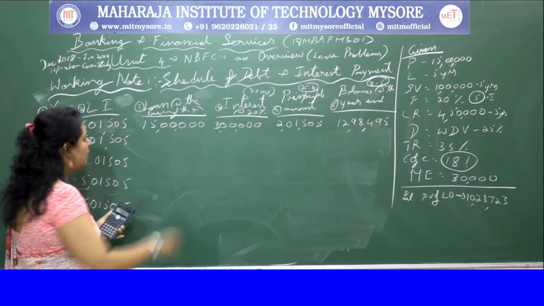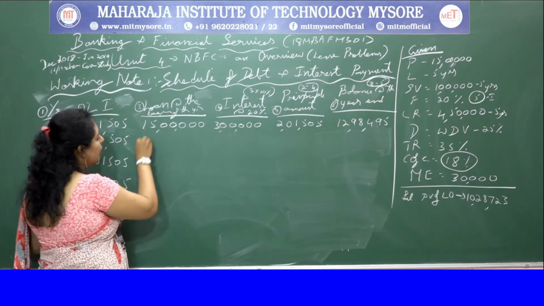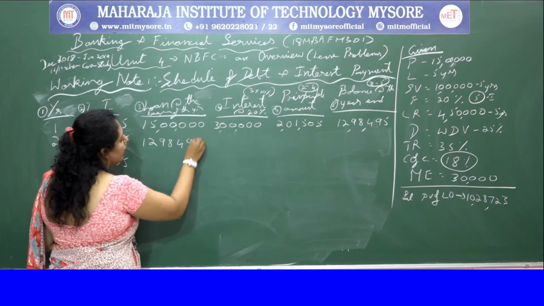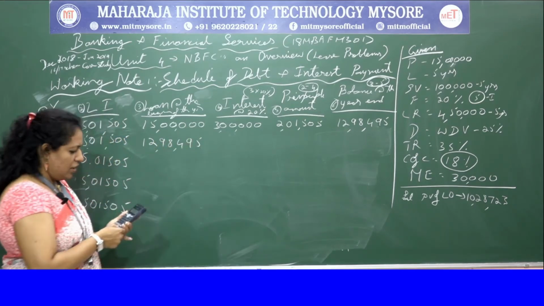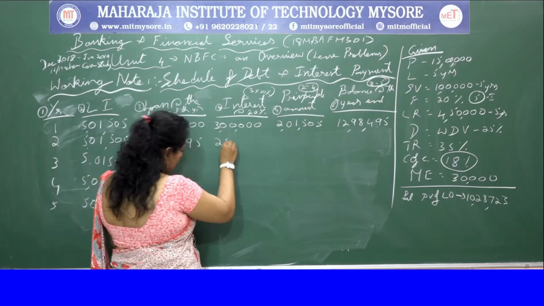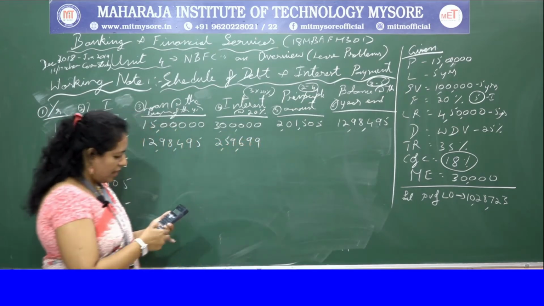Next, in the same way, the year-end balance will become the beginning balance. 12,98,495 into 20%, you get 2,59,699.